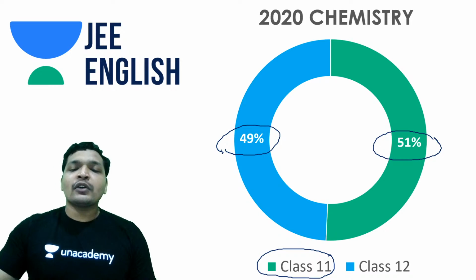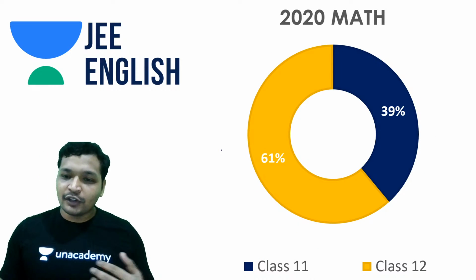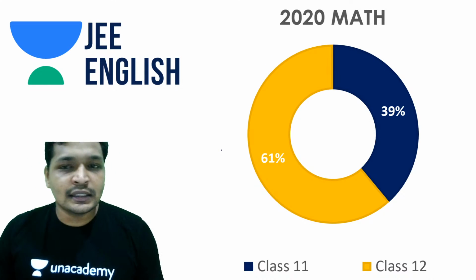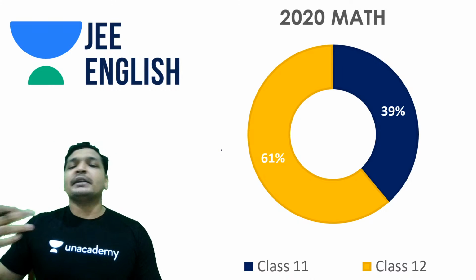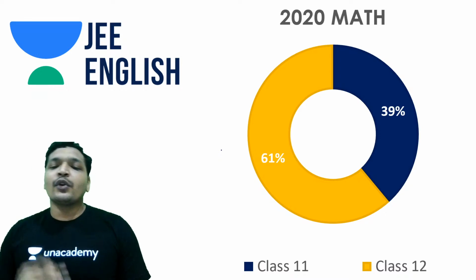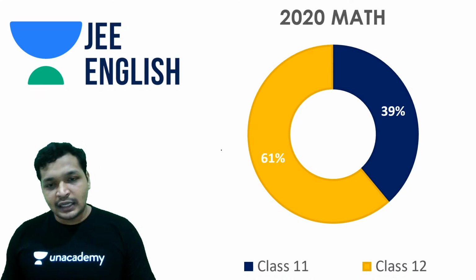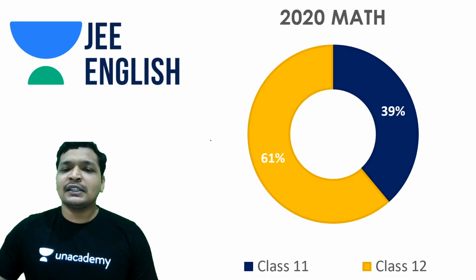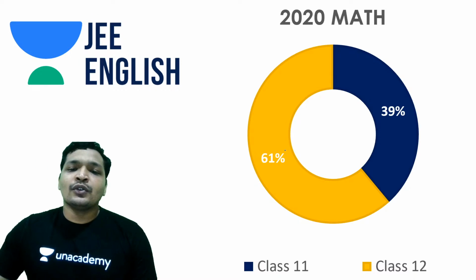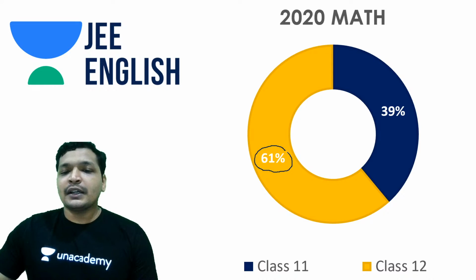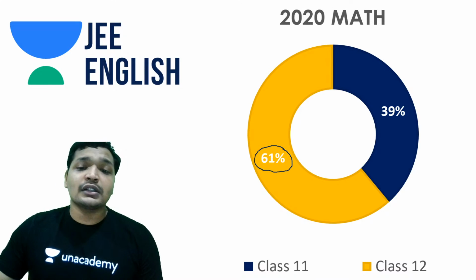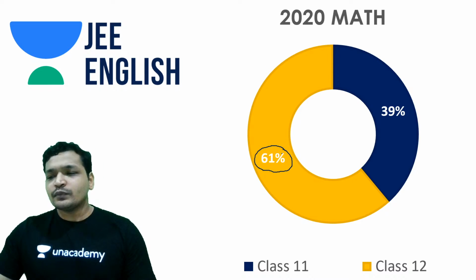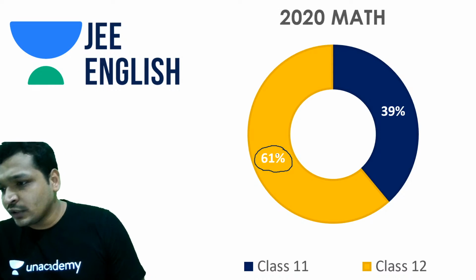And talking about math, the trend followed. 60-40 is generally the distribution. If you have done an analysis of the math paper, and pick up the 2019, 2018, 2017 papers, you notice that 60% comes from class 12 and 40% comes from class 11, and maybe 1% here and there it increased. But the topics have changed a little bit. Calculus was asked a lot this year. So 61% of the paper was just from class 12. That, I guess, is totally fine.